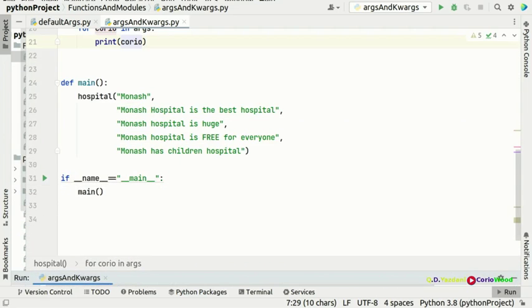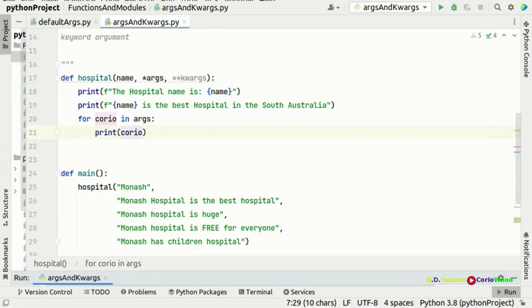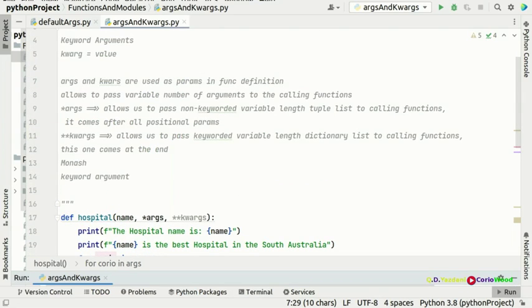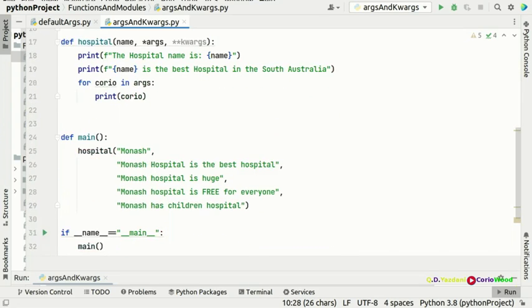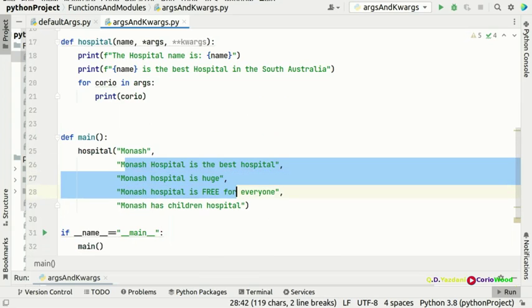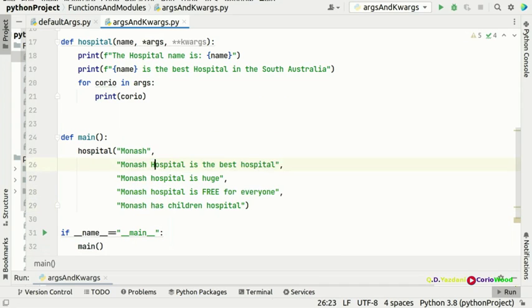So now you look at here with the help of args, and keep in mind, as we said to you here, args allows us to pass a non-keyworded variable length tuple list for calling functions when it comes after the positional params. Okay, it's here. So you're going to look here. You can use it here.